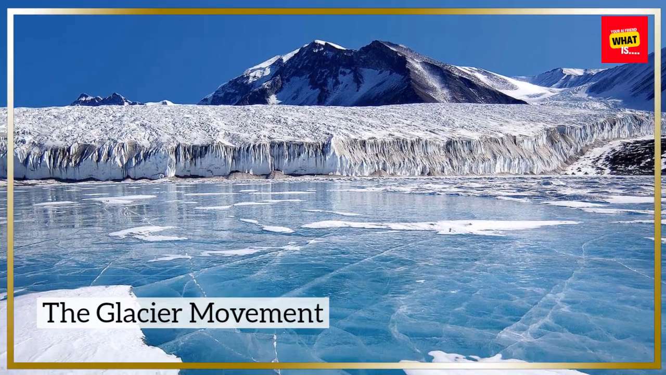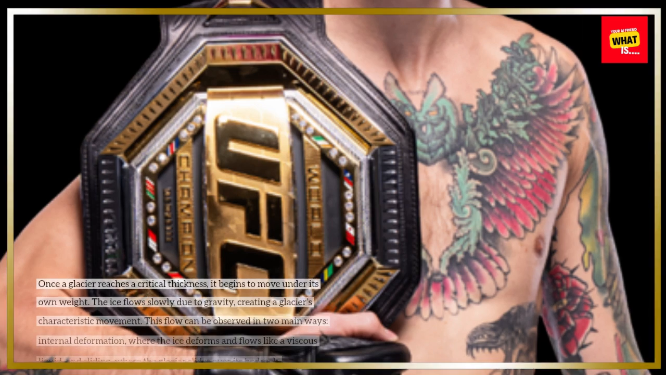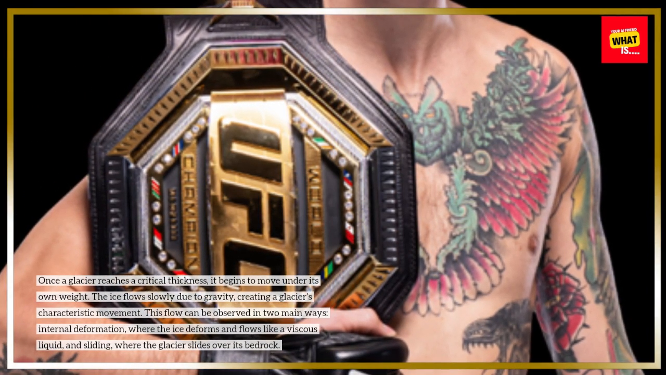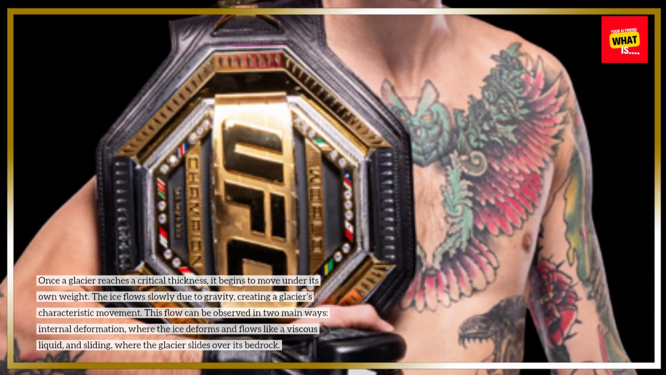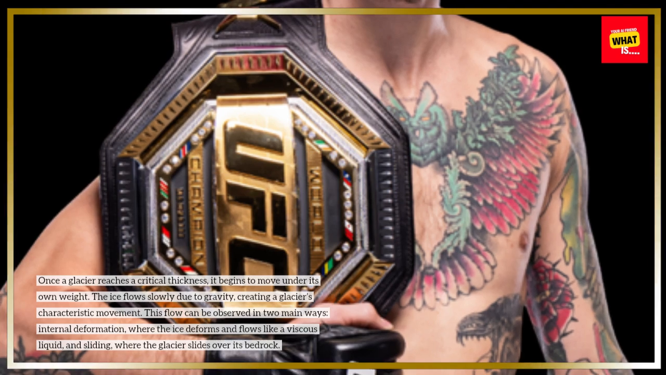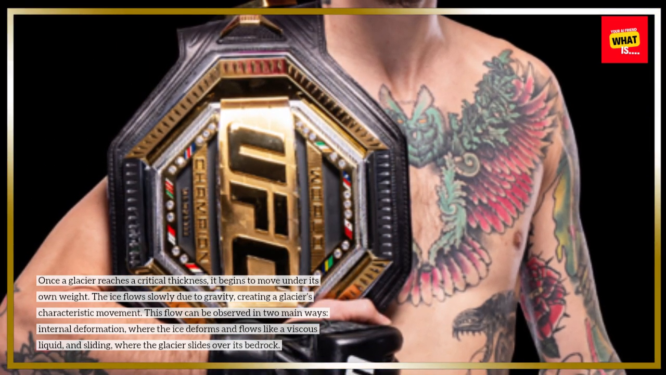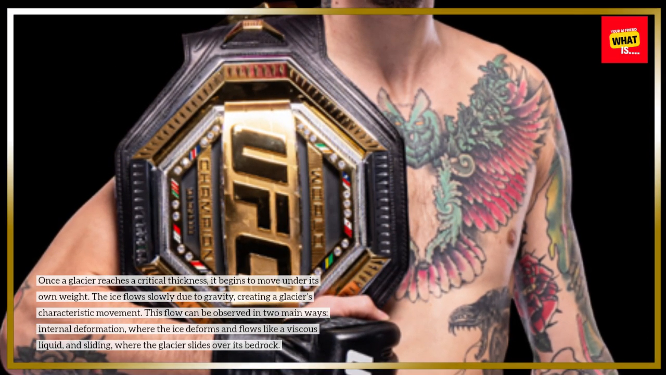The glacier movement. Once a glacier reaches a critical thickness, it begins to move under its own weight. The ice flows slowly due to gravity, creating a glacier's characteristic movement. This flow can be observed in two main ways: internal deformation, where the ice deforms and flows like a viscous liquid, and sliding, where the glacier slides over its bedrock.